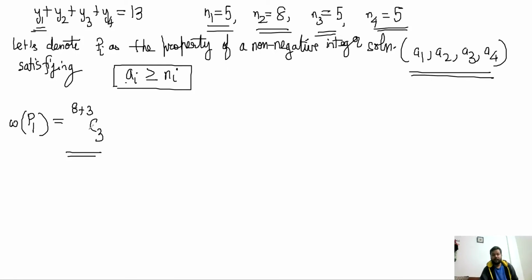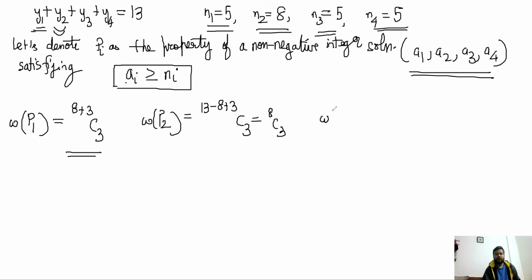So this is W of P1, and that will be 8 plus 3 C 3, so 11C3. W of P2 will be when the second variable violates the condition, and I don't care about what happens to 1, 3 and 4. So in that case, I have to get greater than or equal to 8. So it will be 13 minus 8 plus 3 C 3. So that will be 8C3. W of P3 will be when the third variable breaks the condition. So that will again be 11C3, and W of P4 will again be 11C3.